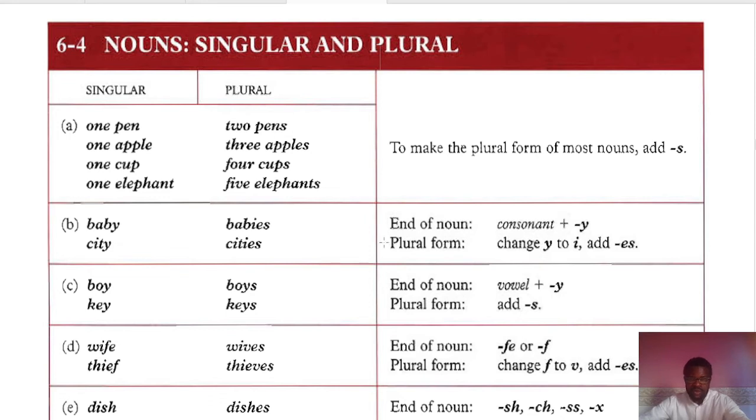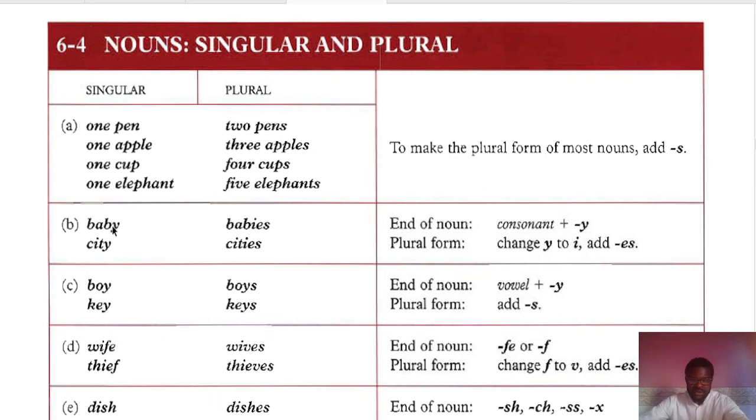But we've also got some nouns that end in y, as in baby. What do we do when we have a noun that ends with a y? We look at the letter that comes before the y, and see if it is a consonant or if it is a vowel. If it is a consonant, then we change the y to i. As in this case, you see B is a consonant.